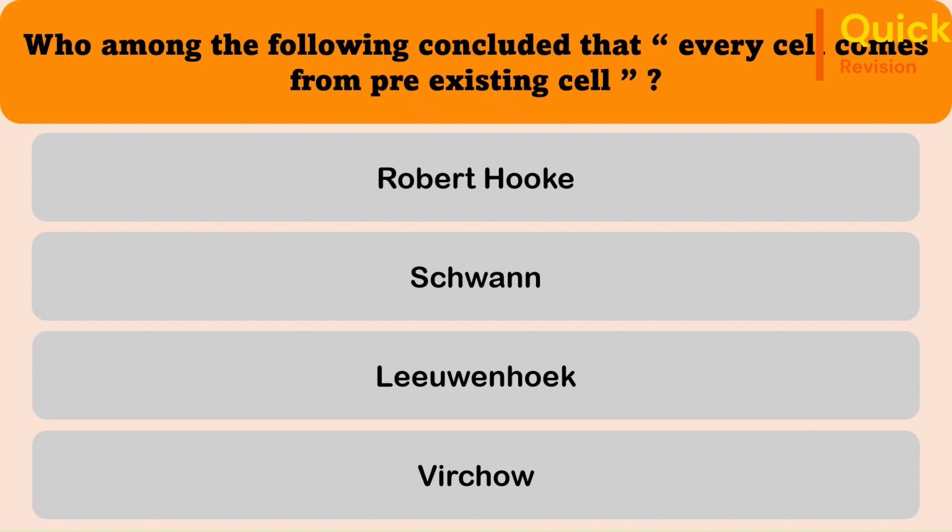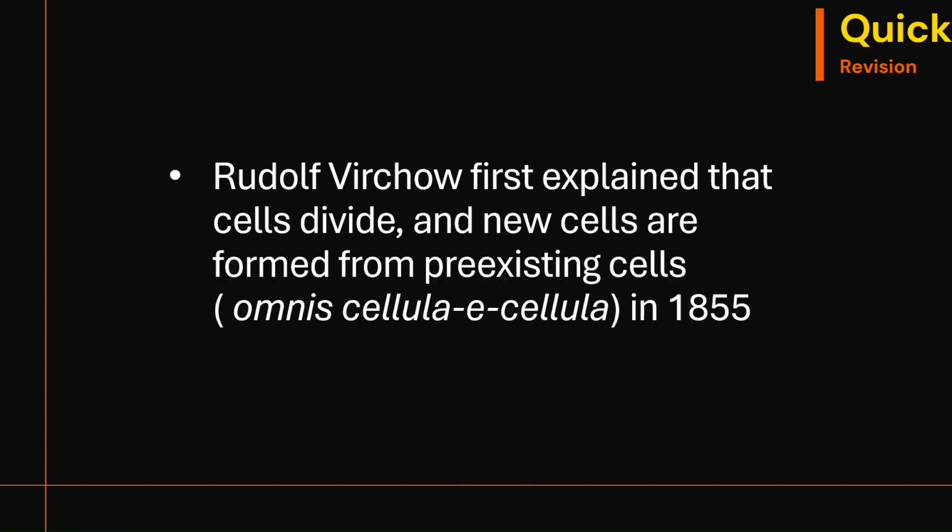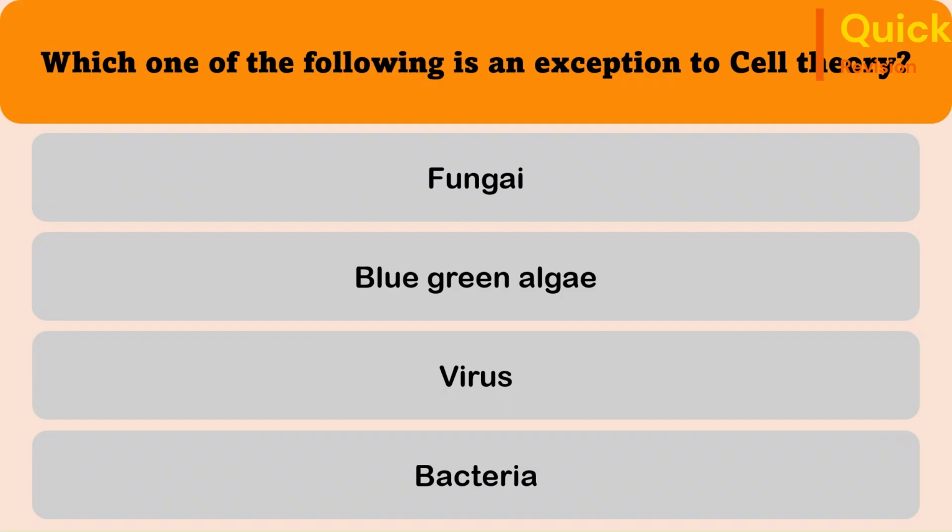Second question. Who among the following concluded that every cell comes from pre-existing cell? Robert Hooke, Schwann, Leeuwenhoek, Virchow. The correct answer is Virchow. Rudolf Virchow explained that cells divide and new cells are formed from pre-existing cells in 1855. He gave the term omnis cellulae e cellulae.